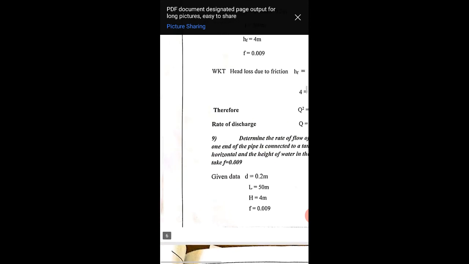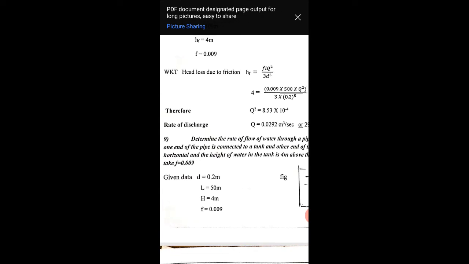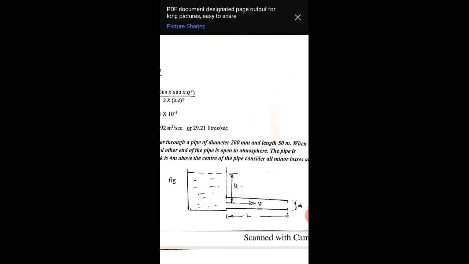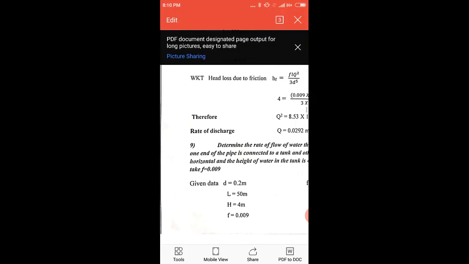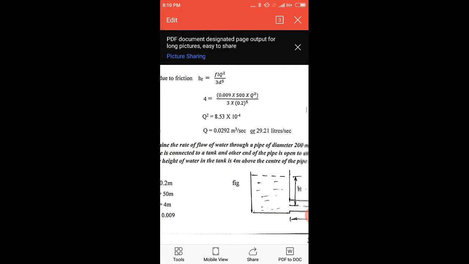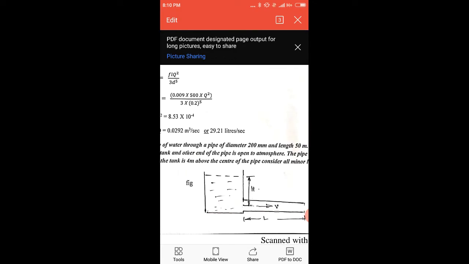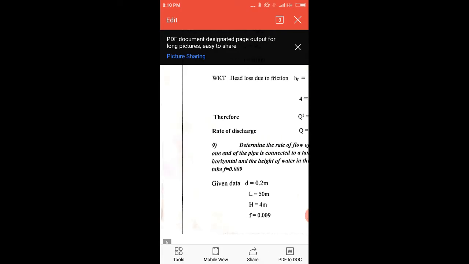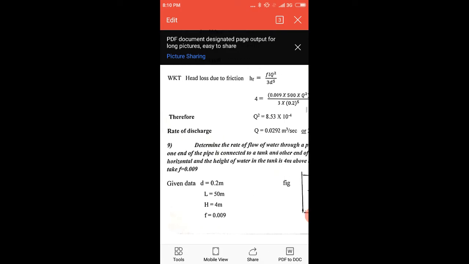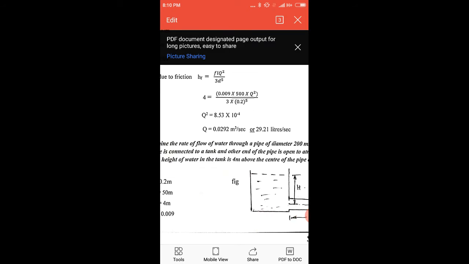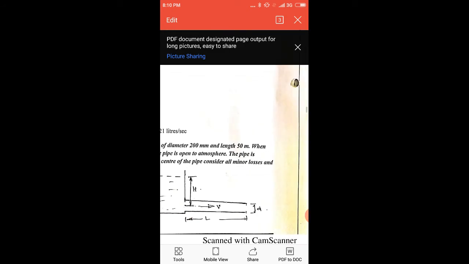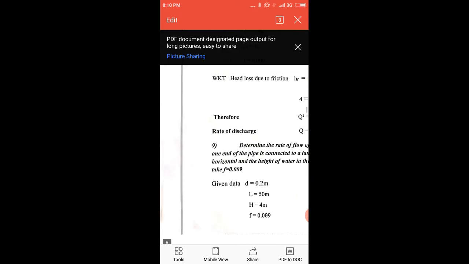So now you have the next problem: determine the rate of flow of water through a pipe. The diameter is 200 mm and the length is 50 meters, when one end of the pipe is connected to the tank and the other end of the pipe is open to the atmosphere. The pipe is horizontal and the level of water in the tank is 4 meters above the center line of the pipe. Consider all the minor losses, and f equals 0.009.